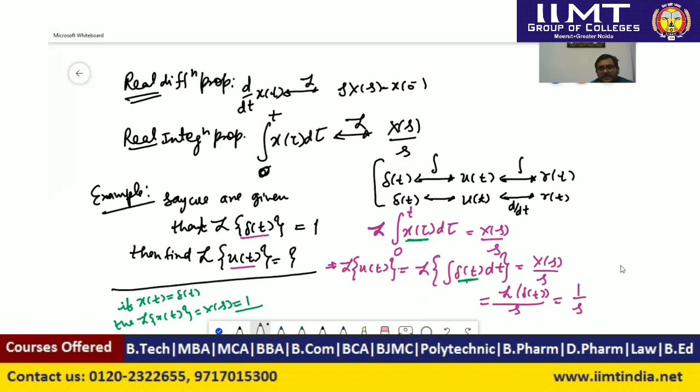But if a signal is the integration of a known signal, then the Laplace transform of that signal will be equal to 1 upon s times X(s), where X(s) is the Laplace transform of the previous signal, as we have seen in this example. We can do many other examples also.